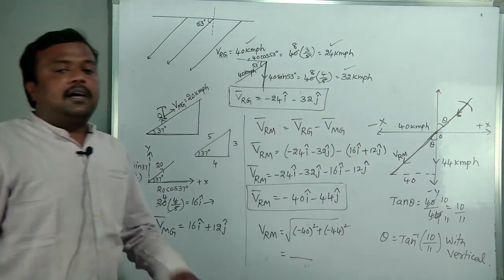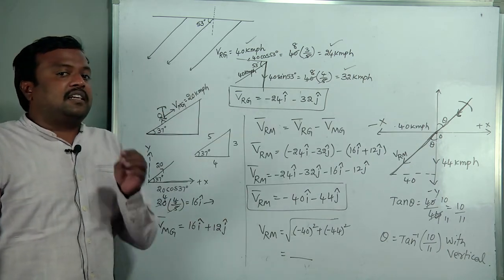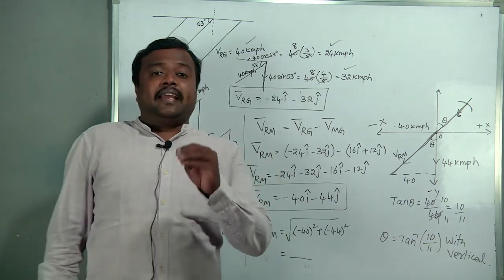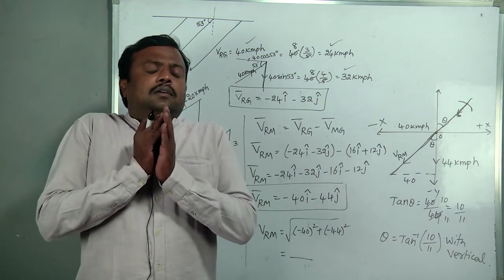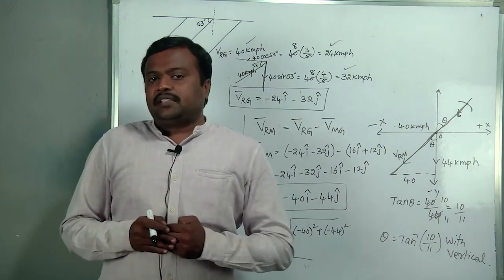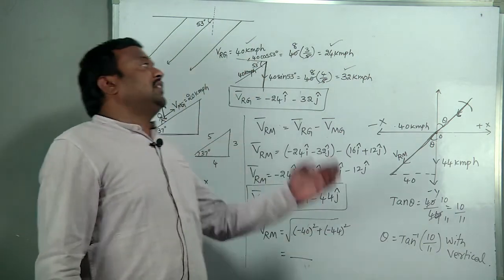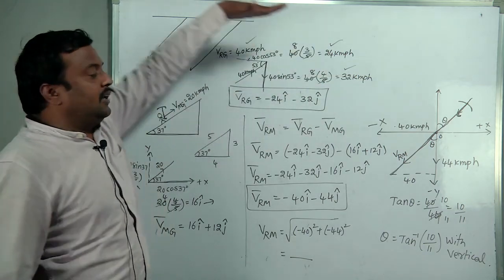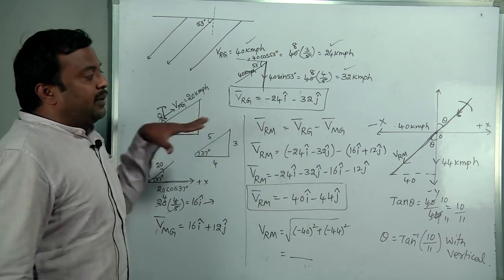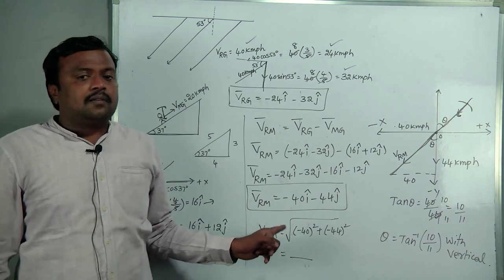Okay, these are the different situations related to this concept, called the rain umbrella concept, or rain man concept, also rain woman concept. All are the same. Depending on the situation given: rain falling vertically downward, rain making an angle with the horizontal or with the vertical, a person moving on an inclined plane, moving horizontally in positive x, negative x, and so on. We discussed many cases in this lecture.